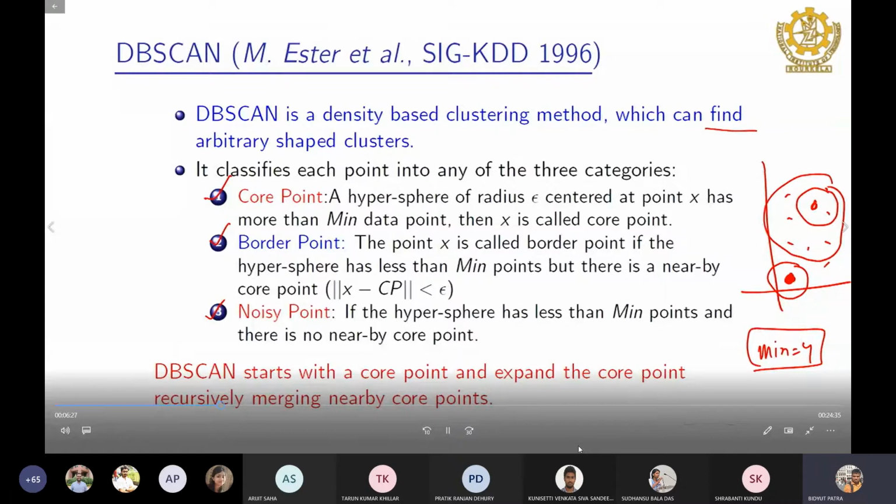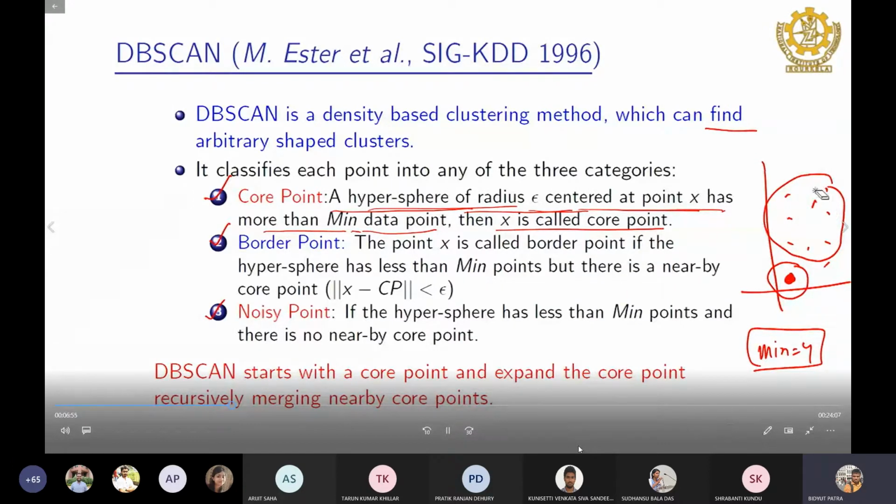So here we go. A hypersphere of radius epsilon centered at the point x, for which we want to identify whether it is a core point or not. If a hypersphere of radius epsilon centered at the point x has more than a certain number of data points, then x is called a core point.